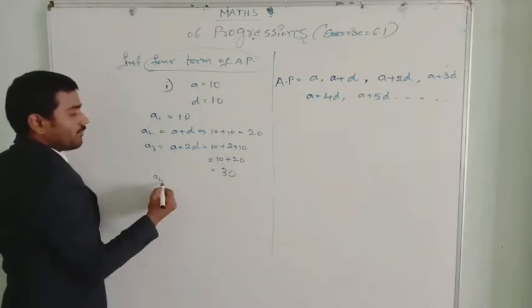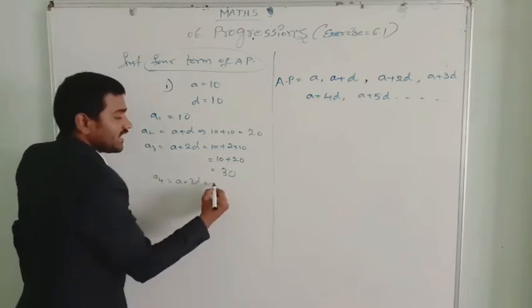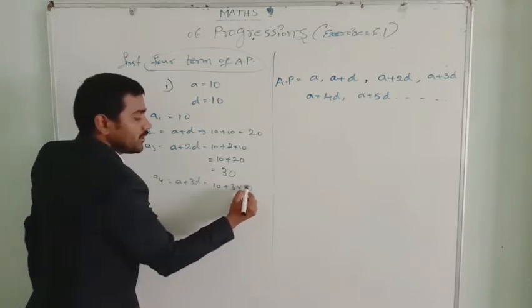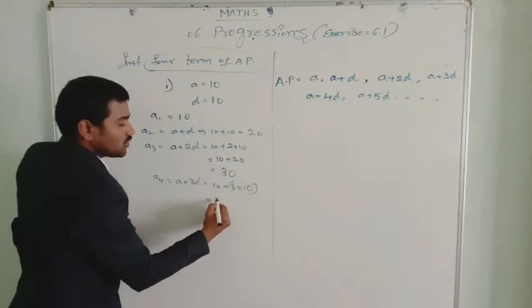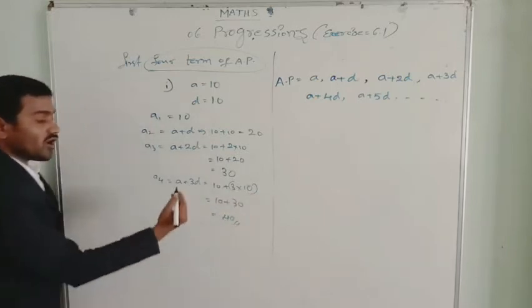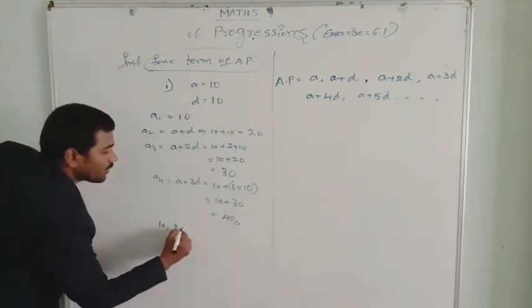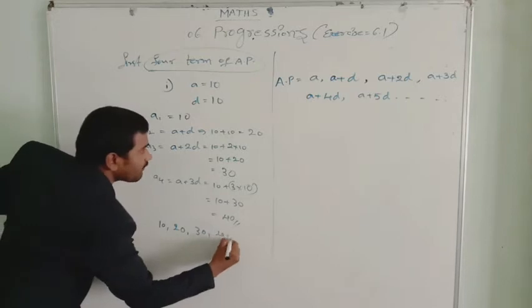Now A4 is equal to A plus 3D, A is 10 plus 3 into D, 10, so 10 plus 30, that is 40. Now we got the first four terms of this arithmetical progression: 10, comma, 20, comma, 30, comma, 40.